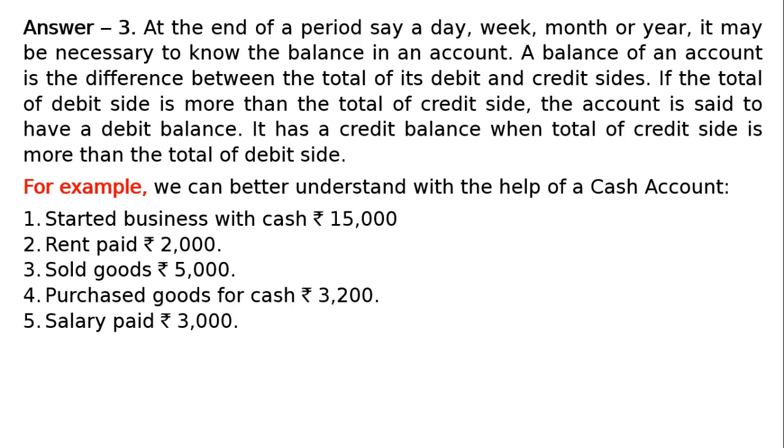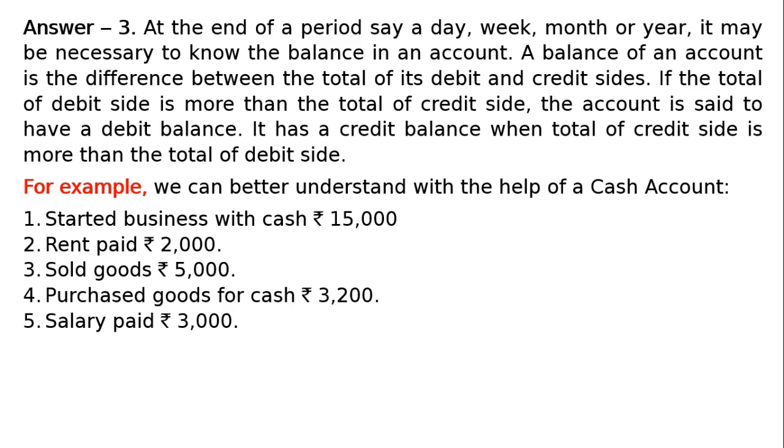A balance of an account is the difference between the total of its debit and credit sides. If the total of a debit side is more than the total of credit side, the account is said to have a debit balance. It has a credit balance when total of a credit side is more than total of a debit side. For example, we can better understand with the help of a cash account.